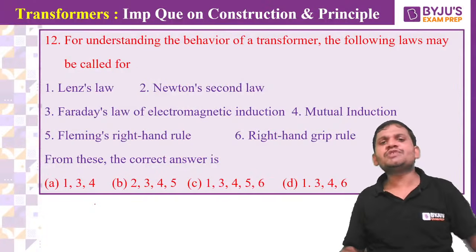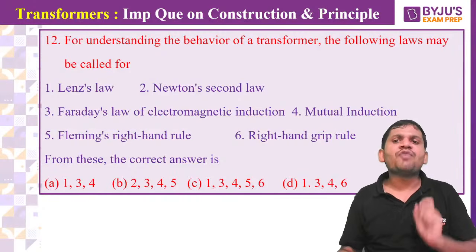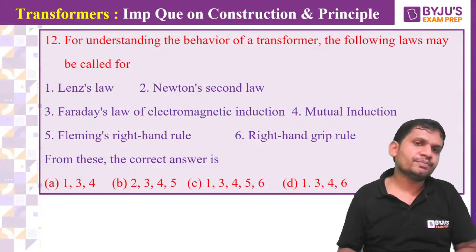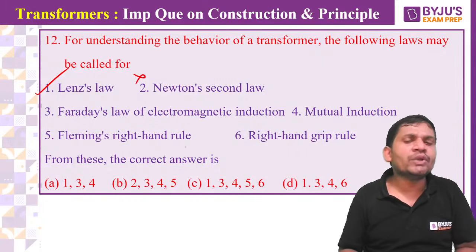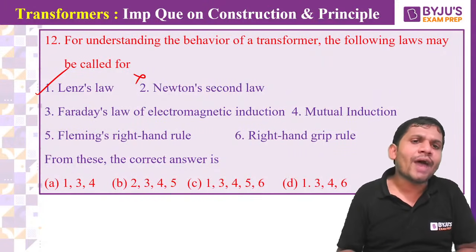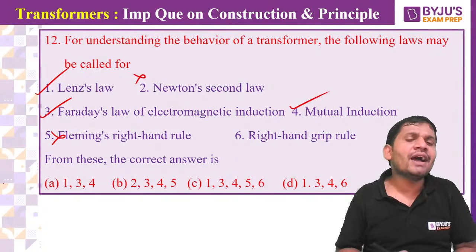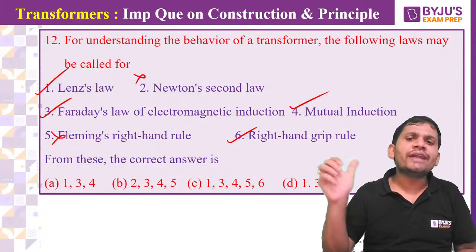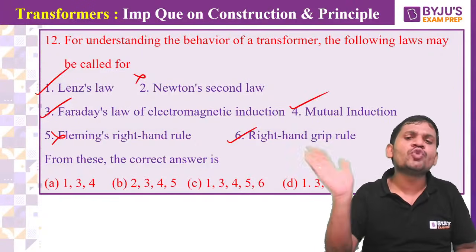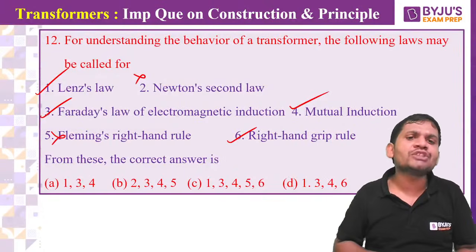Can anybody answer this one? For understanding the behavior of a transformer, the following laws may be called for. We can use Lenz's law. We never use Newton's law. We can use Faraday's law of electromagnetic induction. We can use mutual induction. We never use Fleming's right hand rule in a transformer. We can use the right hand grip rule. Yes, friends, the right hand thumb rule we can use to find the direction of the flux.